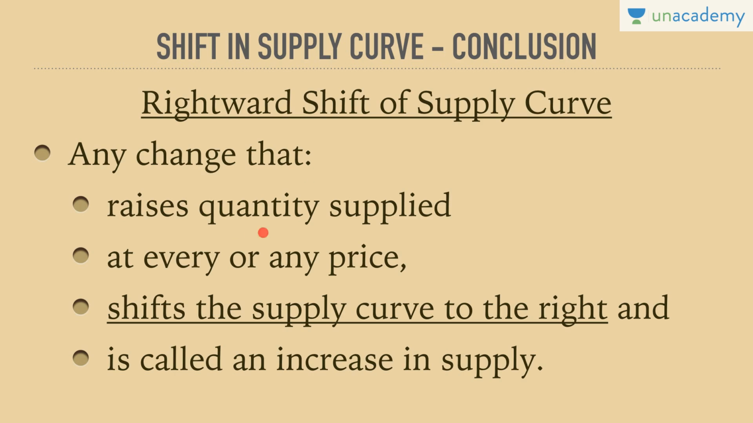Any change that raises the quantity supplied at any price shifts the supply curve to the right and is called an increase in supply. So this is a rise in quantity supplied at every price. Mind you, here the price of the good is not changing, but the input price, or the raw material price, is changing. If the price of rubber falls, then we can say it would increase the motivation to supply more tires. Hence the supply curve would shift to the right.